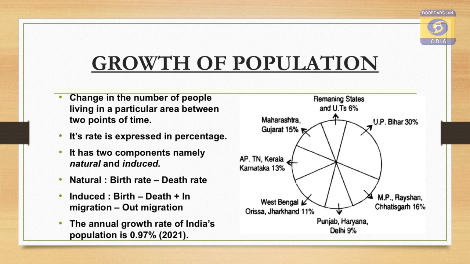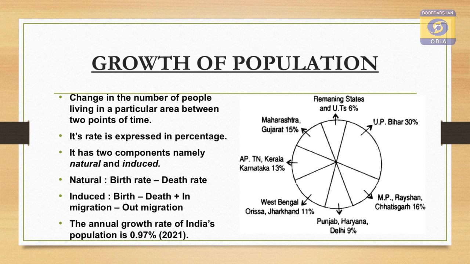Natural growth is a simple phenomenon, it means birth rate minus death rate, whereas induced growth is a bit complex: birth rate plus in-migration minus death rate plus out-migration is induced growth. The annual growth rate of India's population is 0.97% as per 2021.